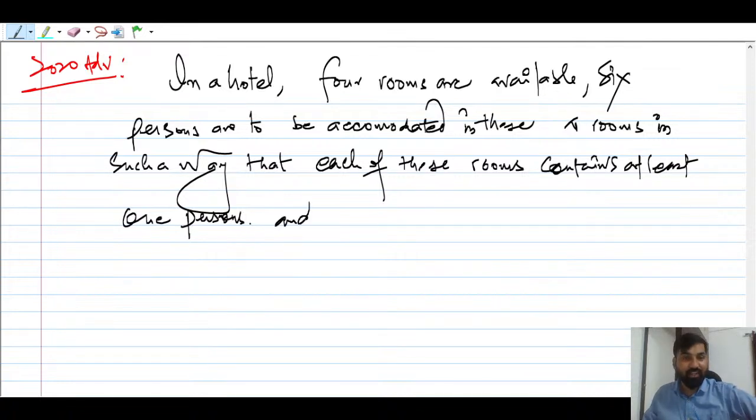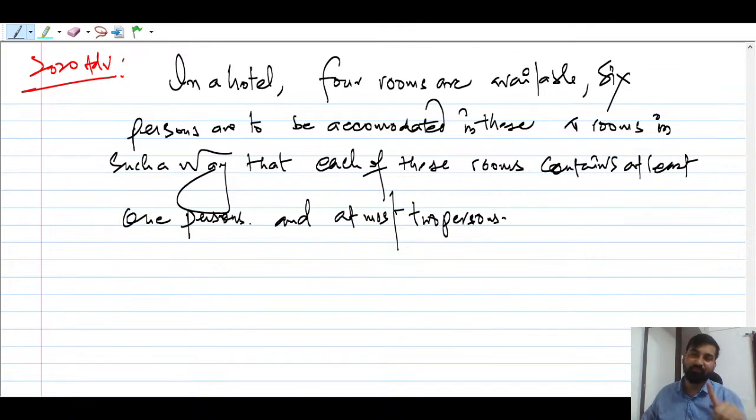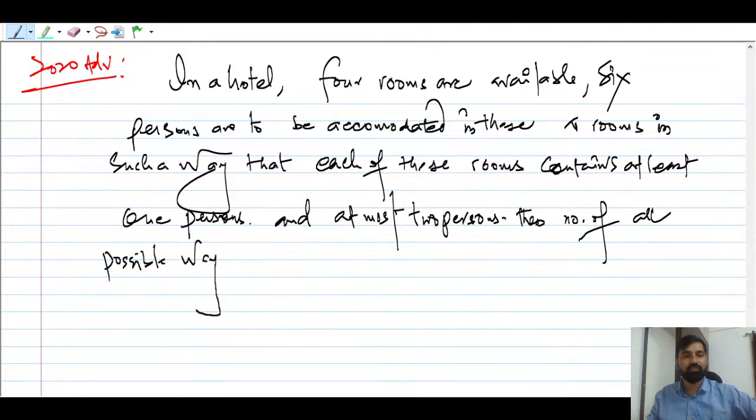And one more condition is there: at most 2 persons. So at least one person, at most 2 persons. At most means max is 2, minimum is 1. Then the number of all possible ways in which this can be done.